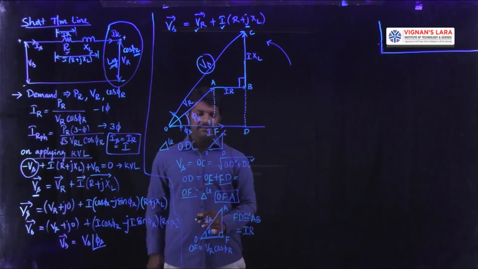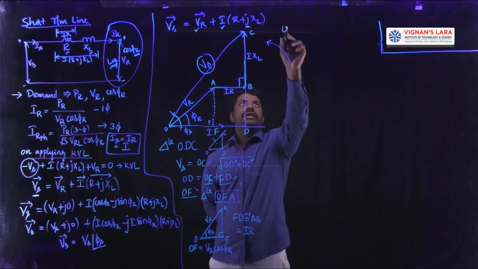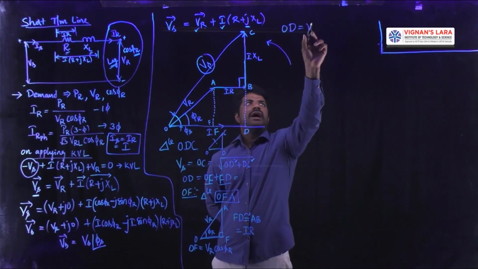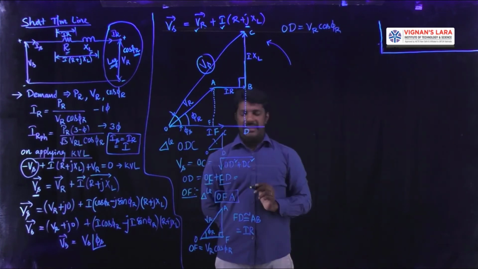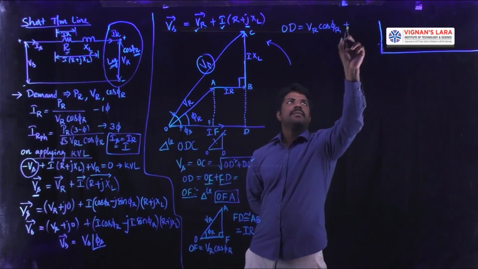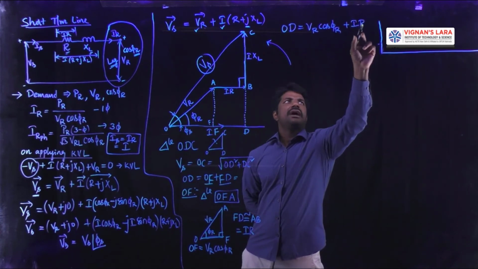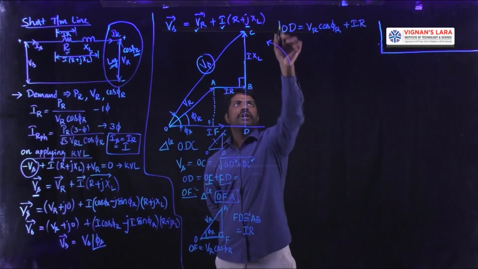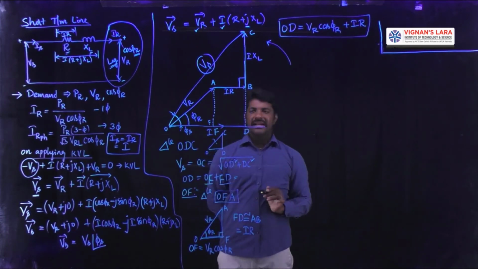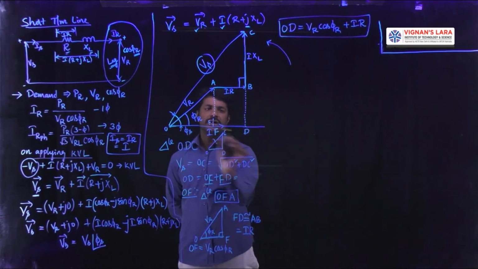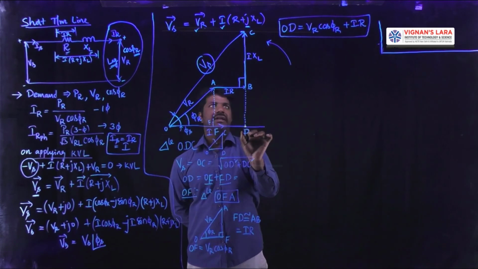OD is equal to VR cos phi r plus the drop in the resistance, I into R. This is OD, one of the sides in the right angle triangle. And in a similar way, I have to get DC.